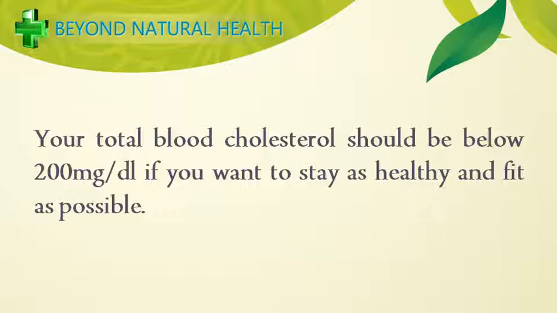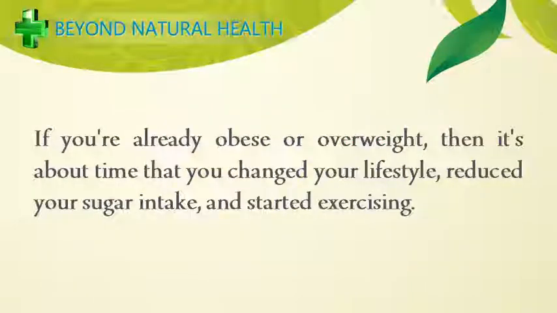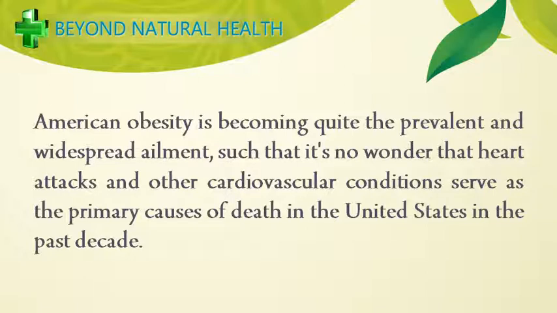Method number 3. Avoid becoming obese or overweight. Your risk for heart ailments will be significantly reduced if you were to stop living a sedentary lifestyle and keep yourself from becoming obese. If you're already obese or overweight, then it's about time that you changed your lifestyle, reduced your sugar intake, and started exercising. American obesity is becoming quite the prevalent and widespread ailment, such that it is no wonder that heart attacks and other cardiovascular conditions have served as the primary causes of death in the United States in the past decade.